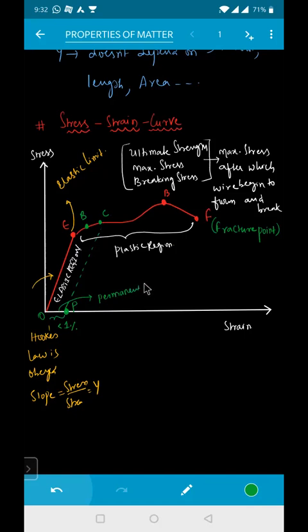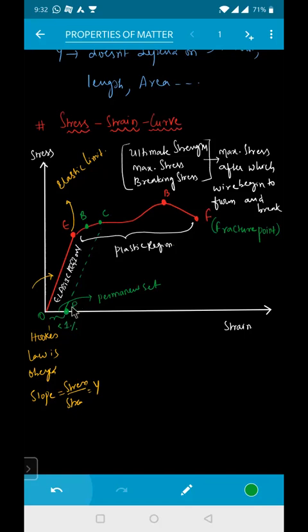Permanent set means the body which undergoes a permanent deformation when stretching above the elastic limit is said to have permanent set. So this straight dotted line which has been drawn from the point C cuts the x-axis at your point P. This OP represents the permanent set.